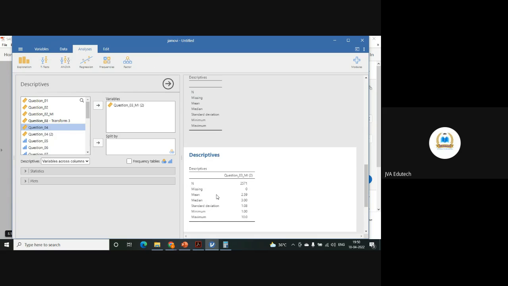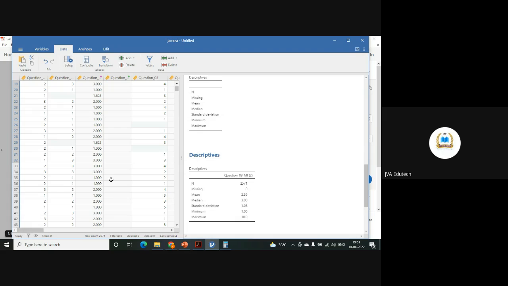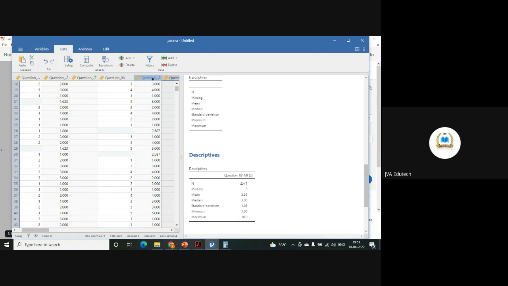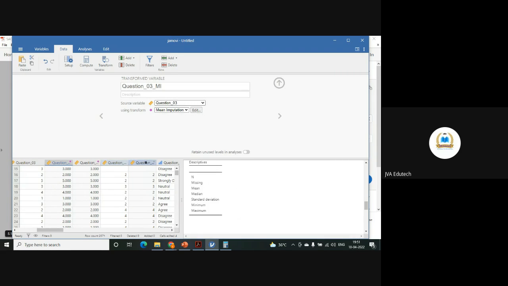So, once you have created the command for replacing the missing values for one variable, you need not write the code again. You can use it for other variables also. Let's say if I want to use it for question number 4. If you see question number 4 also few were missing. So I'll take this question number 4. Okay, this is question number 4. Yes, 4th we have missing.